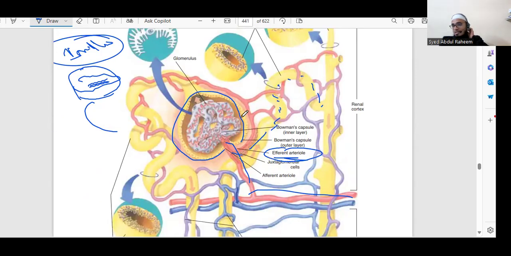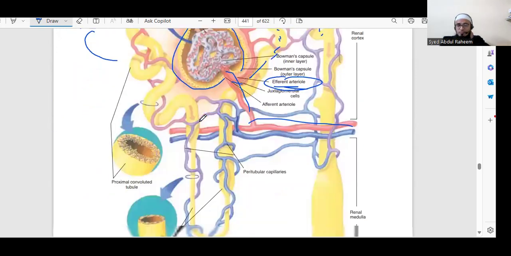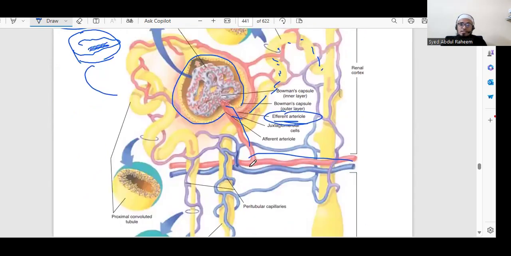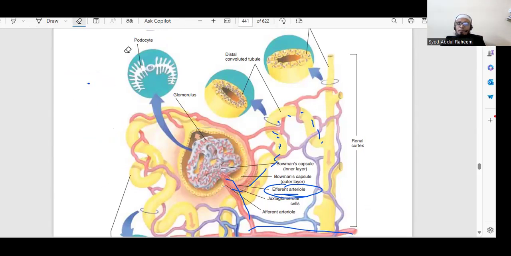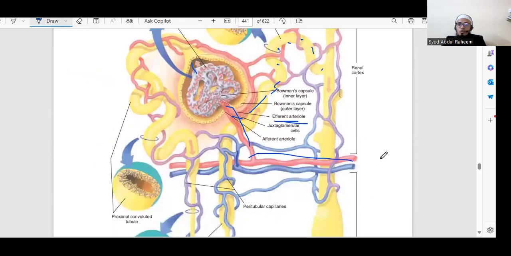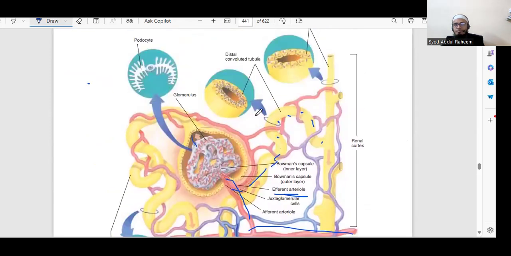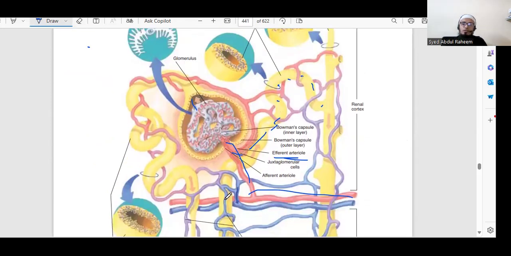Whatever waste material there is will collect. You can see this is the connection. This is the filtration process completed. Now the waste products will come here. The filtration happens and the good blood will come here and go outside in the same artery. But whatever waste material there is will go down.